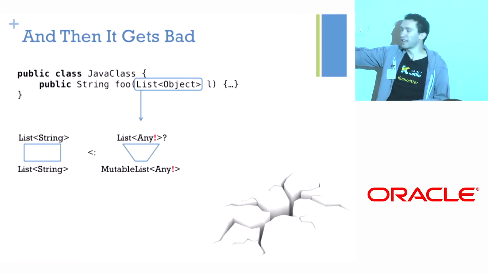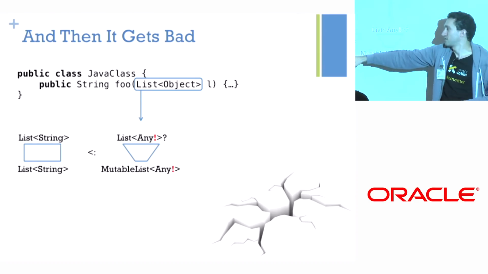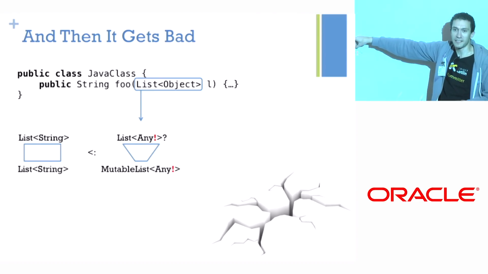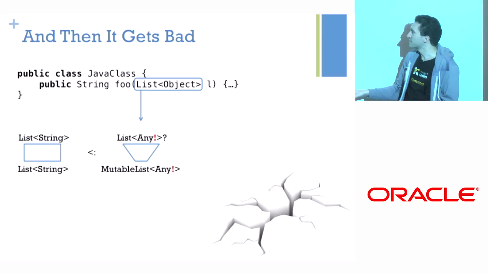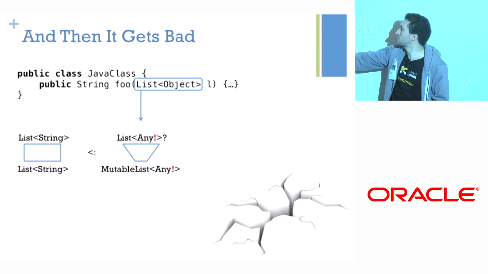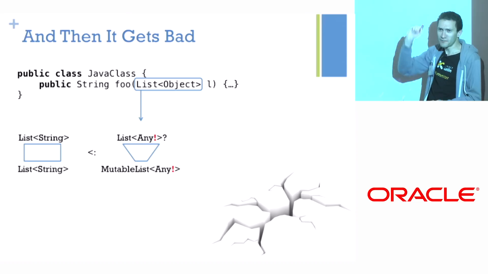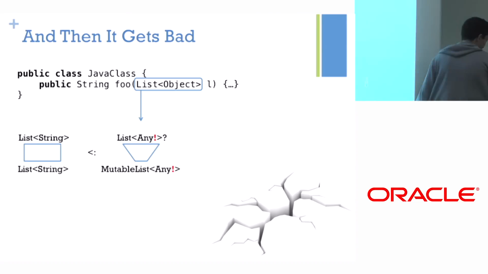So when I take a list of string in Kotlin, take its bottom, which is a list of string again, and check if it's a subtype of this, it is, because a read-only list is covariant, which means that I have just passed a list of string to a method that expects a list of objects, which even Java wouldn't allow you to do. And Kotlin does.